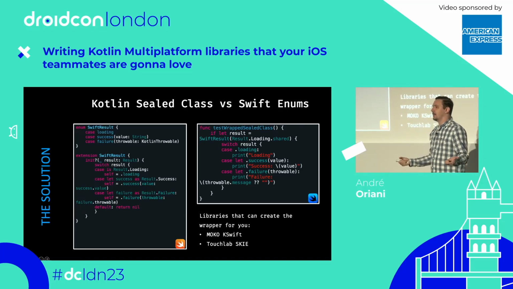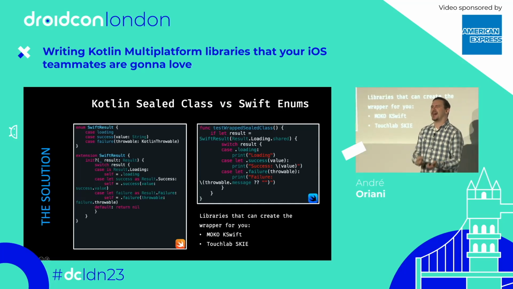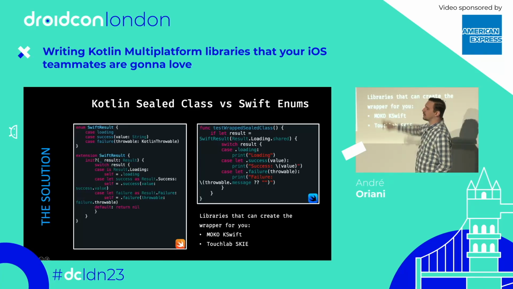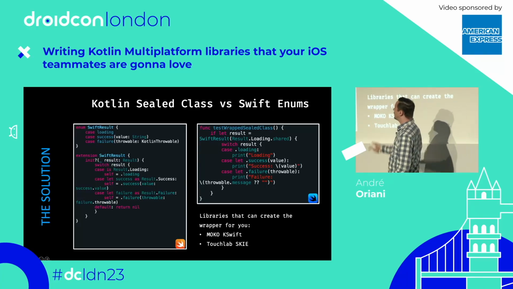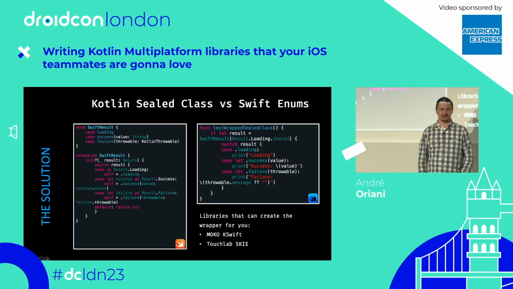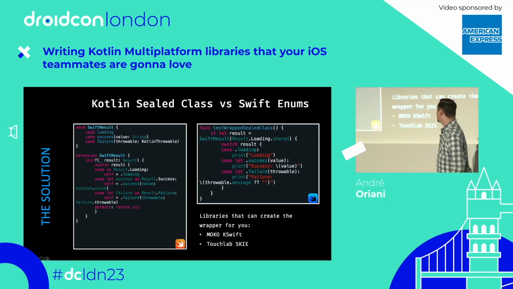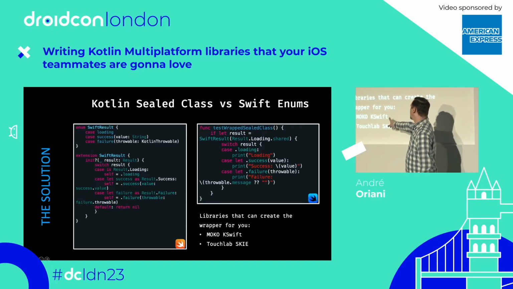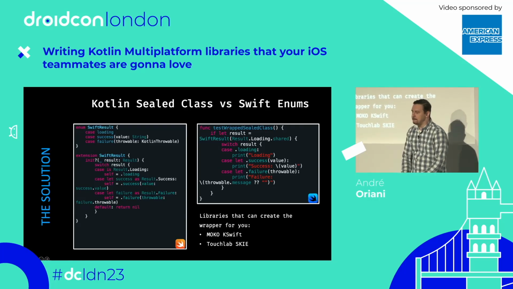But then you can ask me, okay, do I have to learn Swift now? And do I have to write a Swift enum wrapper for every Kotlin enum or sealed class I have in my KMP code? No, you don't need to do that. There are already libraries that generate that Swift wrapper for you. Namely, MOKO KSwift and SKIE from Touchlab.